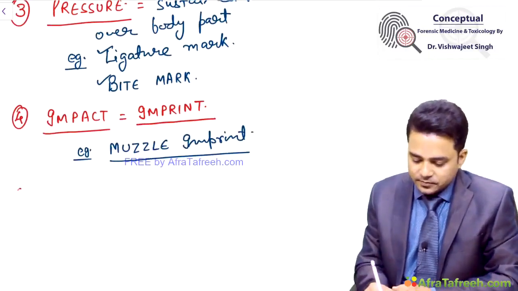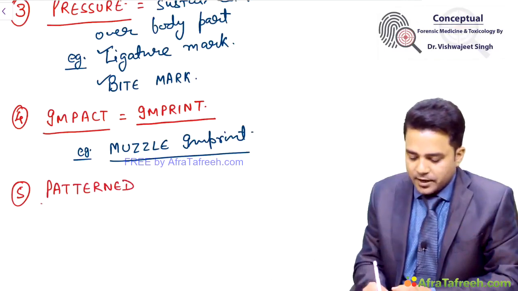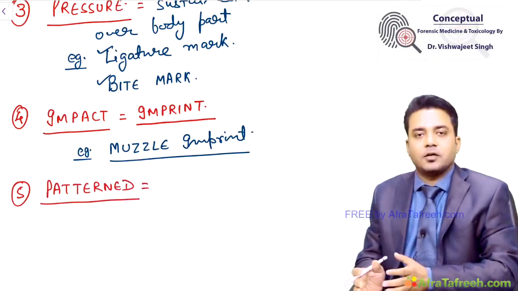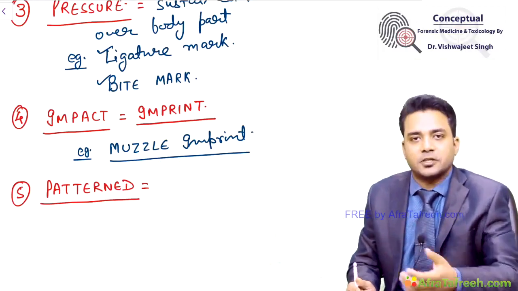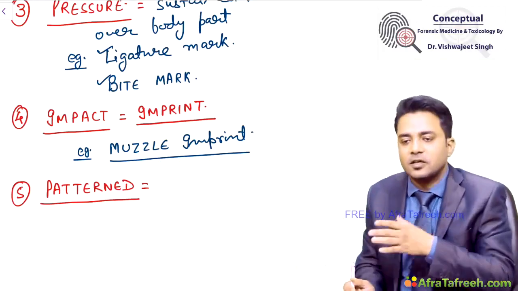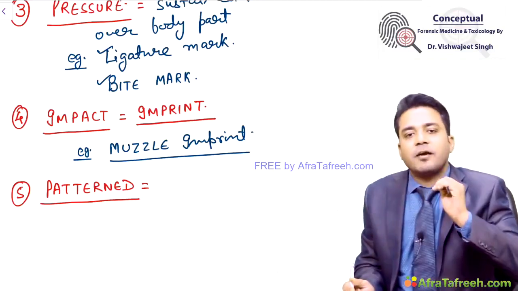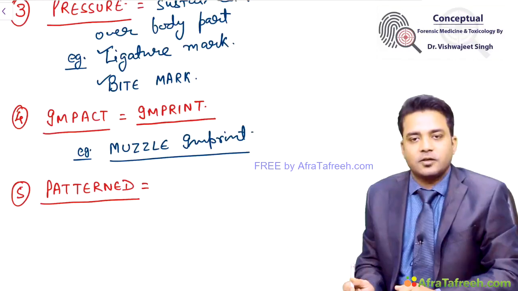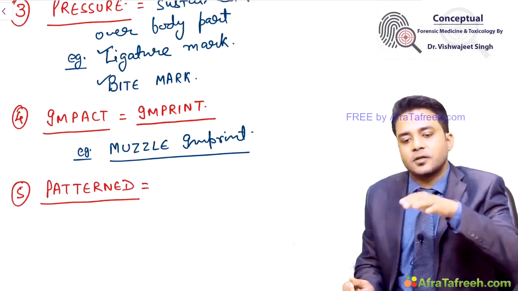And lastly, we have patterned abrasions. Patterned abrasions are a mixture of your pressure abrasions and impact abrasions. Suppose there is a moving vehicle. The vehicle hits someone. At the first moment, it will have impact over the body. Then the driver will apply brakes.